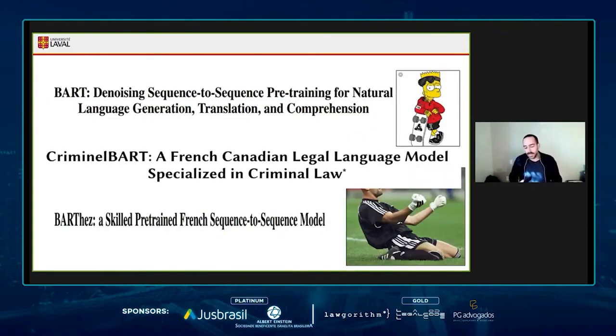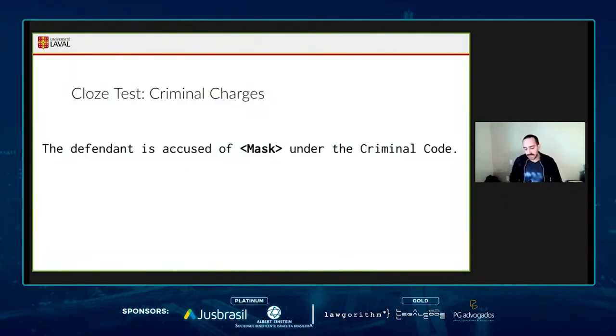Now there's nothing really new to pre-training a language model on specific data sets. But what's a little more interesting in this work is that we designed a bunch of Cloze tests in order to see if the model grasped the semantic features and the lexical field of the criminal law from Quebec City in Canada.